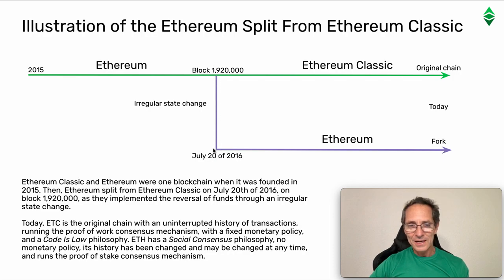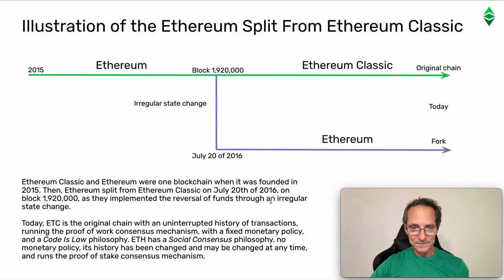So this was an irregular state change where they reversed funds of hundreds or thousands of people and moved the money from the hacker to the rest of the original investors. So Ethereum is really a fork, and Ethereum Classic is the original chain, untampered and with a history intact, and will stay like this.